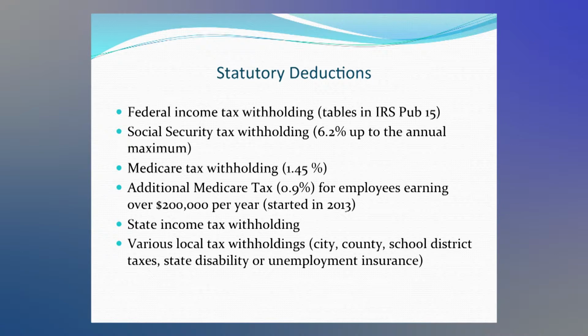usually the largest amount. These taxes can be looked up in the IRS Publication 15. Social Security tax withholding is 6.2%, and it goes up to a maximum annual earnings per year. Medicare tax is 1.45%, and then there is a new additional Medicare tax for employees earning over $200,000 per year, which started in 2013. Most states have income tax withholding, and a lot of states have various local, city, county, school district taxes as well.